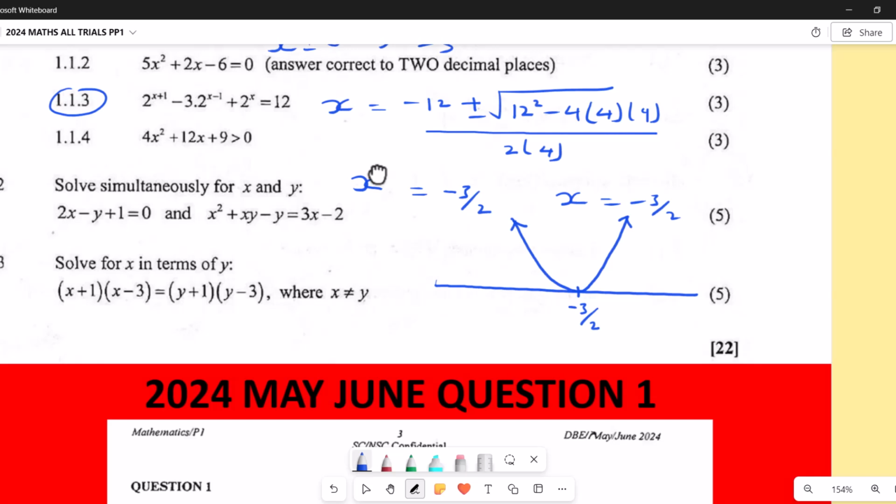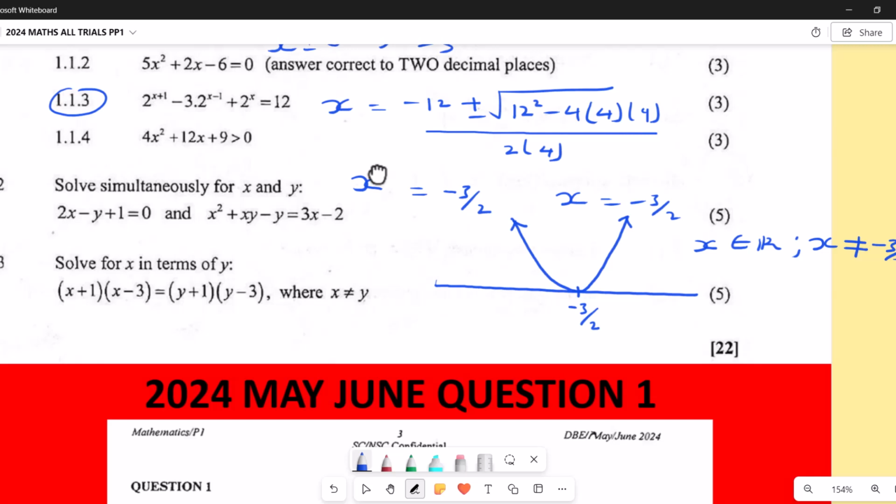Now what does the question say? Greater than 0. Which means that our answer here is x is an element of all real numbers except negative 3 over 2. Wow, what a question. That's our answer there. All right.